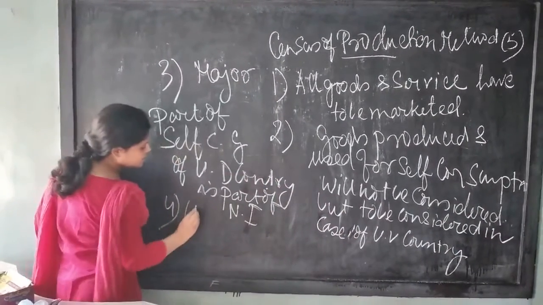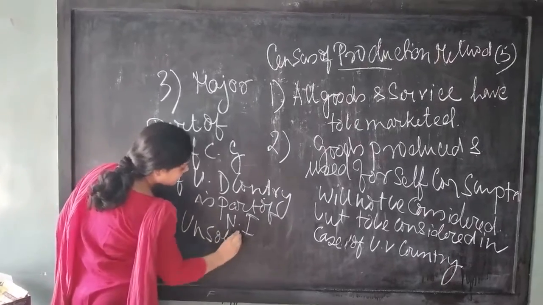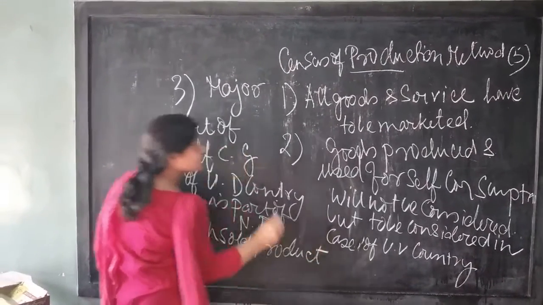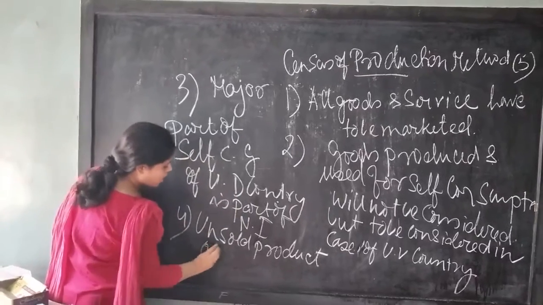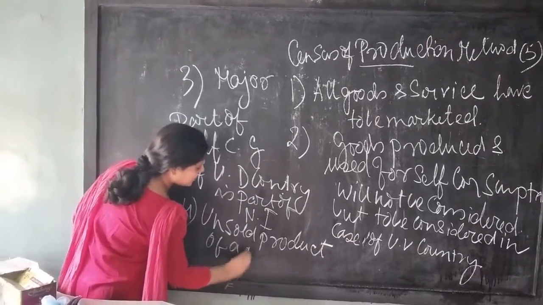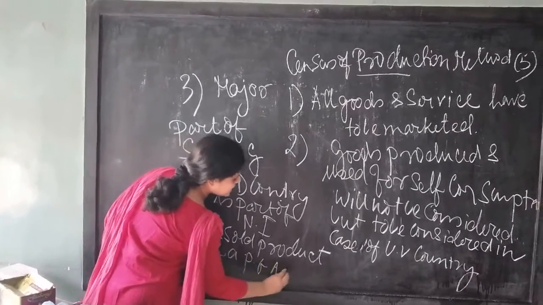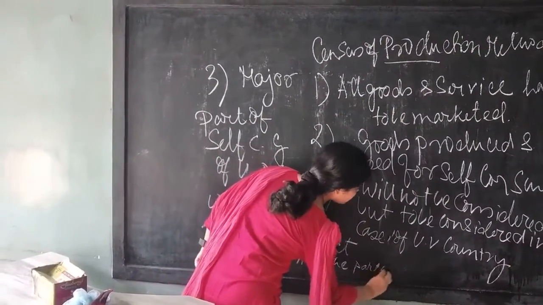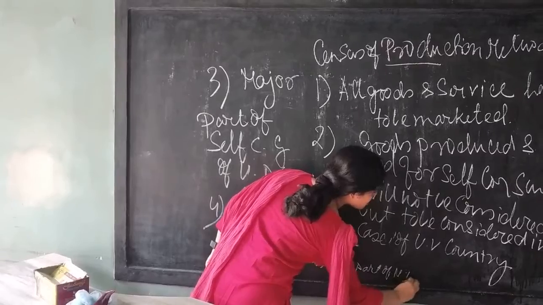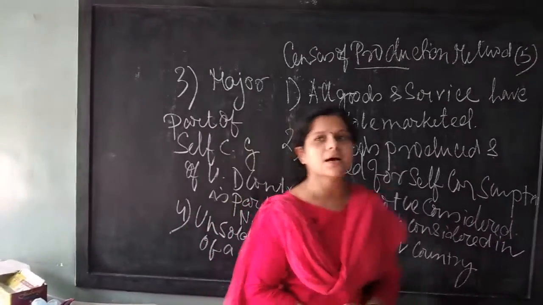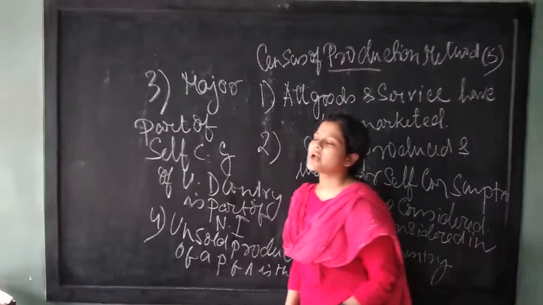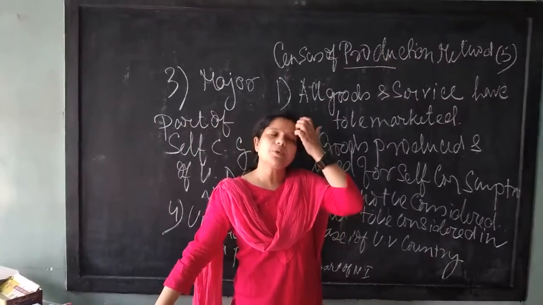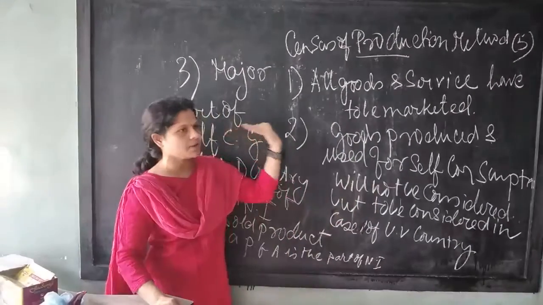That is, the unsold product means the goods and services of a particular financial year are part of income. Suppose this is the financial year 2020-2021, and we are computing the national income under the production method.